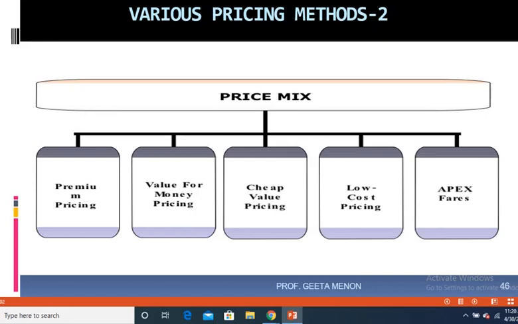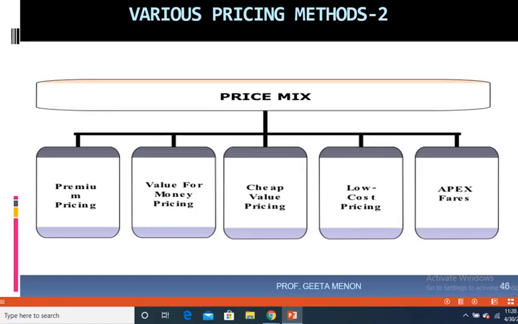So a low cost car may be the base model of the car without any add-on features. Cheap value car will be a car probably with tinted glasses and the basic features such as a wiper at the back side of the back window of the car. Like that, some basic features may be provided under cheap value. And under value for money pricing, they might provide in the car AC as well as a mobile charger socket and a stereo. So that is value for money pricing.